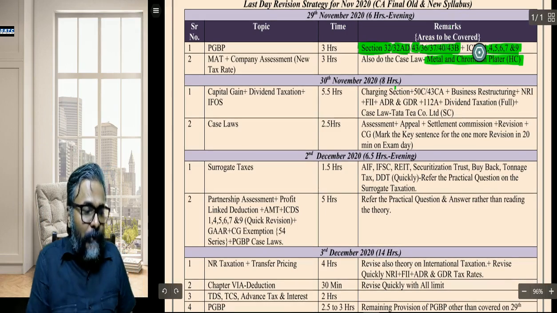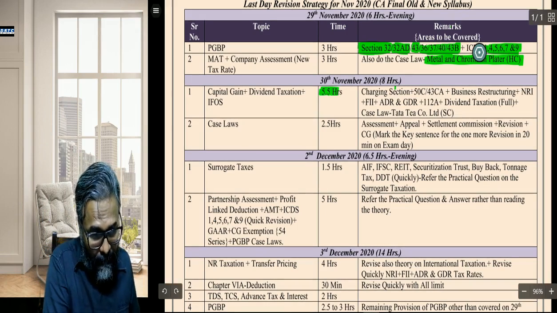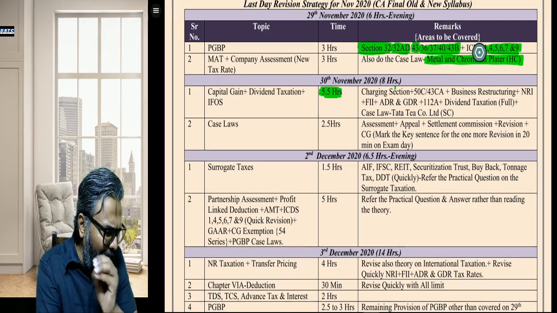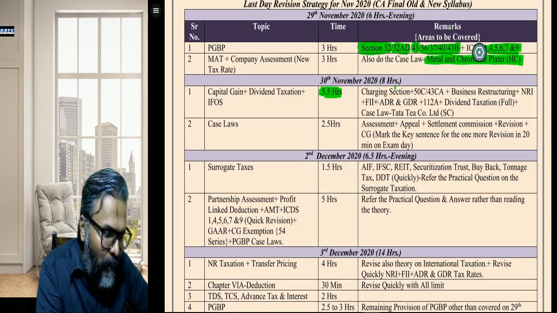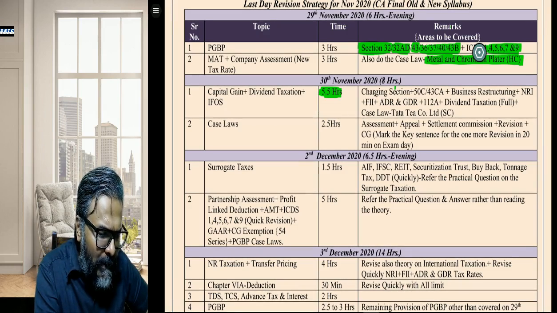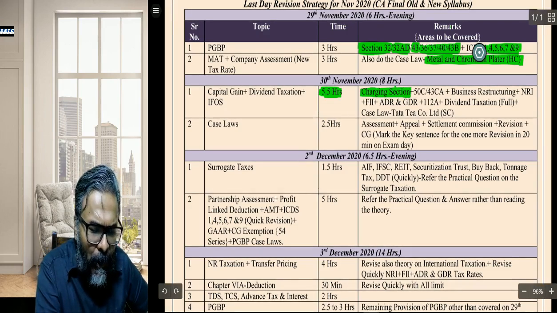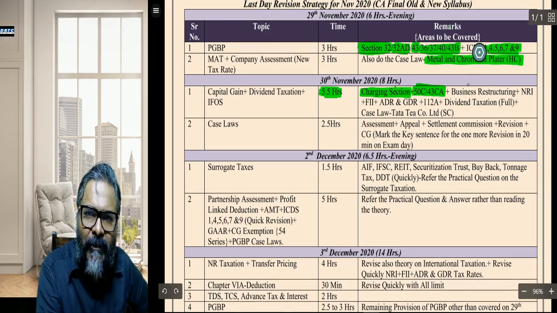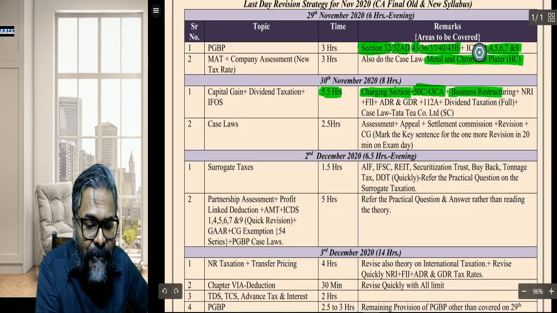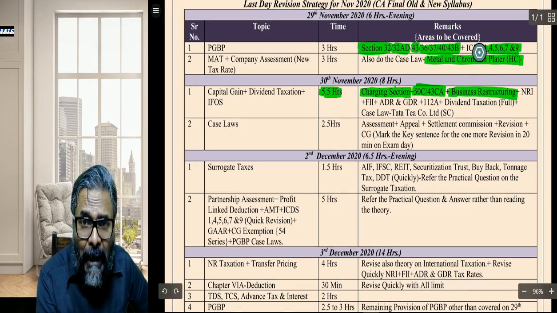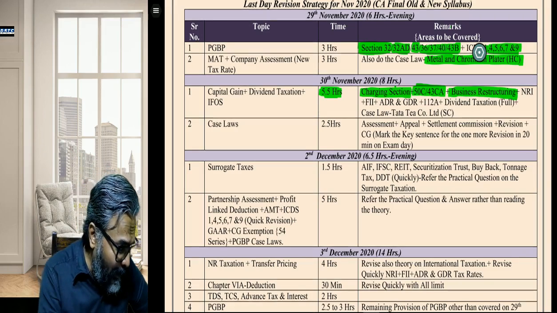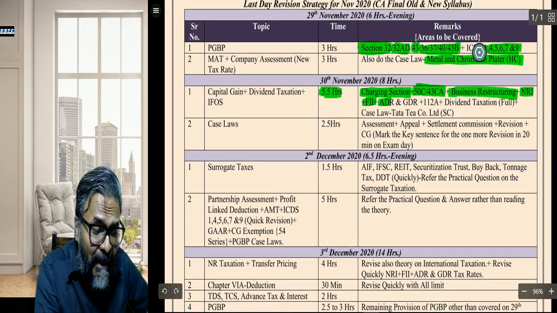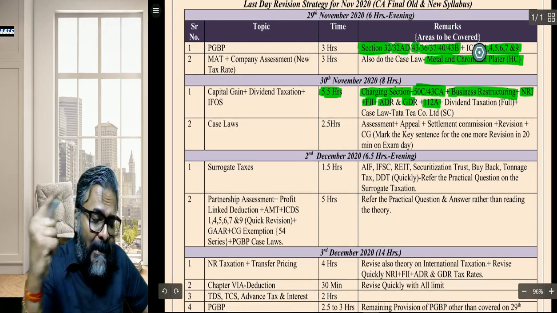Now see in the remarks side, students, you will say, sir, 5.5 hours to complete everything. No, in capital gains, you need not complete everything. What at least you need to complete in capital gains, students, is the charging section, all the charging sections, 50C and 43CA, which is in respect of the real estate transaction, business restructuring, 47, amalgamation, demerger, etc. After that, students, NRI, foreign institutional investment, ADR, GDR, 112A, and dividend taxation in full.